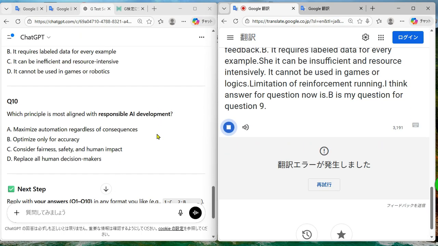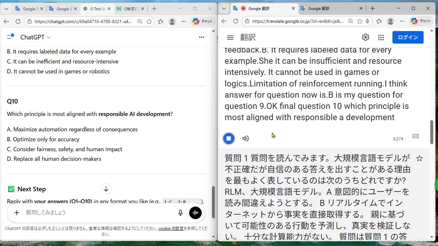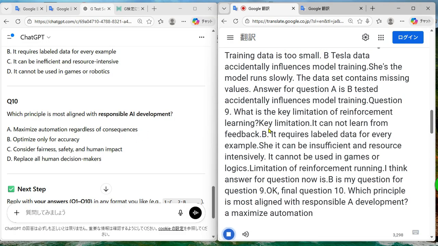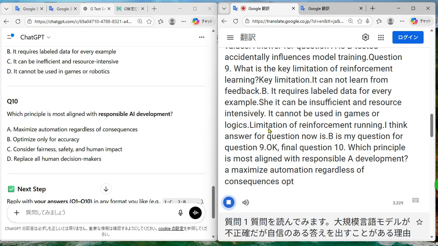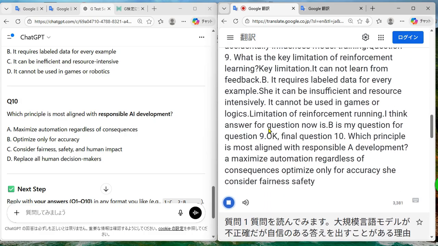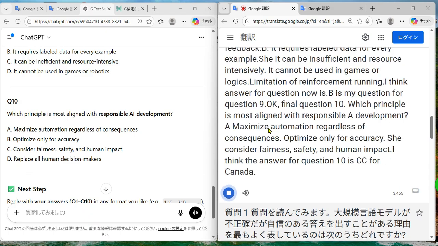Okay, final. Question 10. Which principle is most aligned with responsible AI development? A. Maximize automation regardless of consequences. B. Optimize only for accuracy. C. Consider fairness, safety, and human impact. I think the answer for question 10 is C. C for Canada. Alright, let's check the answers.